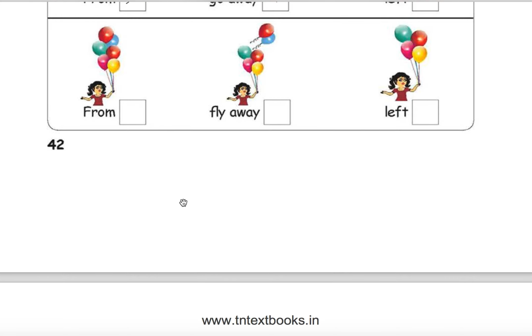Let's say like that. How many balloons are there? 1, 2, 3, 4, 5, 6. 6 balloons are there. 2 flew away. They fly away otherwise, right? How many left? 1, 2, 3, 4. You can easily count, right? So 6 minus 2 equal to 4.